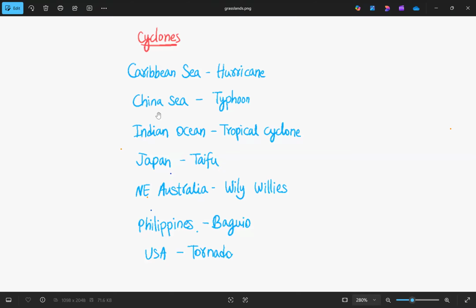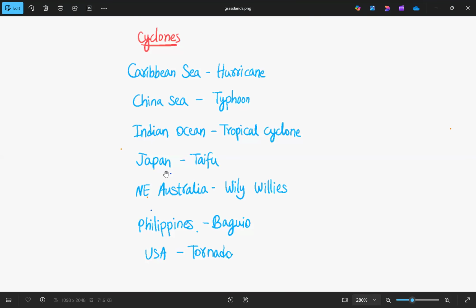And the next one is Indian Ocean. In Indian Ocean, it is called tropical cyclone. What was the recent tropical cyclone that occurred in Indian Ocean? We had two in the winter season. First one was Montha and the second one was Ditwa. So these were the two cyclones that occurred in Indian Ocean.